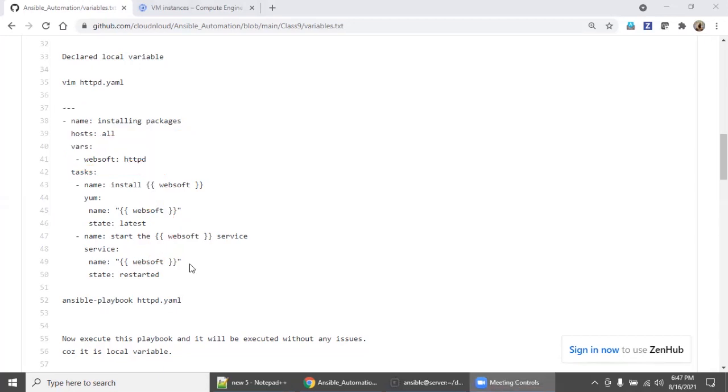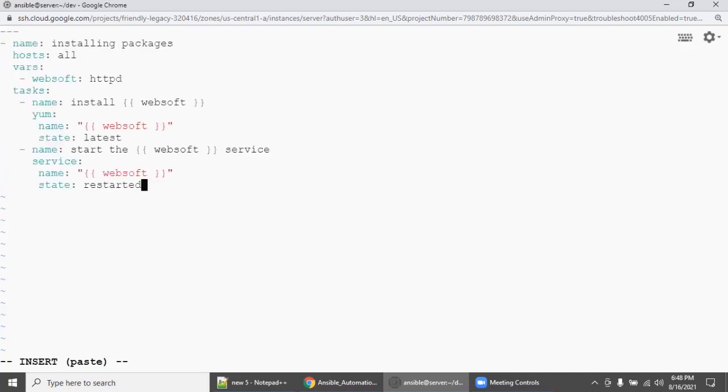So let's go inside. I'm going to copy this and say vim httpd.yaml, enter. Before going into insert mode to paste, say :set paste, otherwise indentation issues will occur. Now paste.